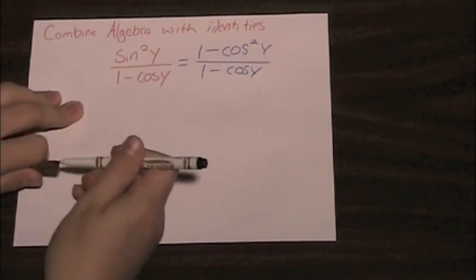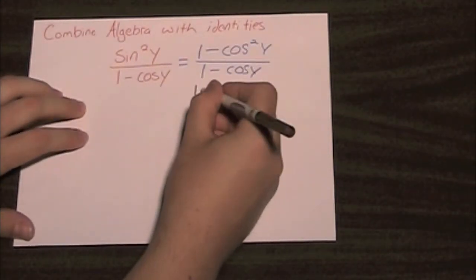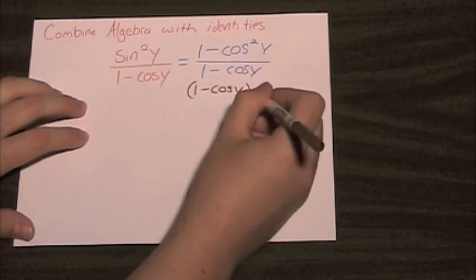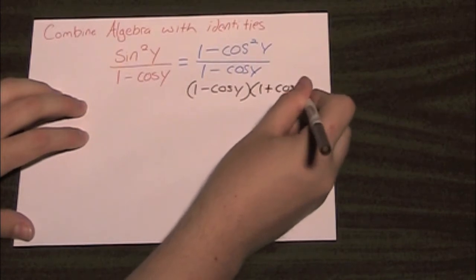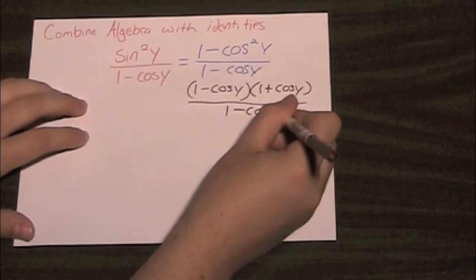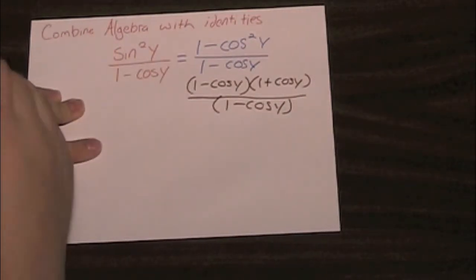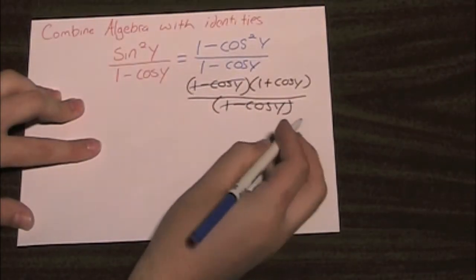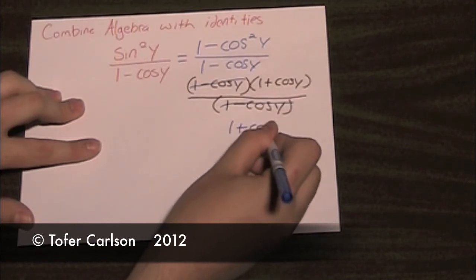If I factor the numerator by difference of two squares, I get 1 minus cosine y times 1 plus cosine y, all divided by 1 minus cosine y. Just like the last example, we can see that we have two of the same term. Those are going to cancel with 1, leaving me with 1 plus cosine of y.